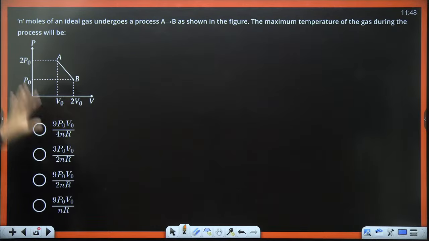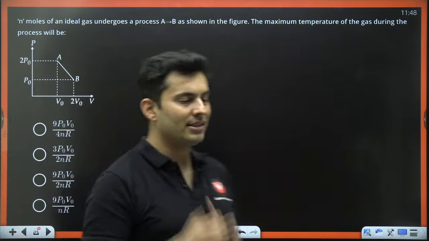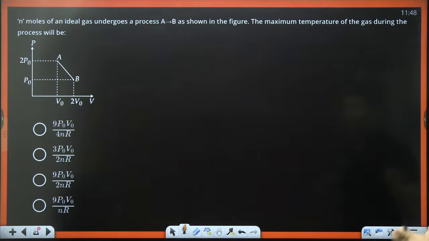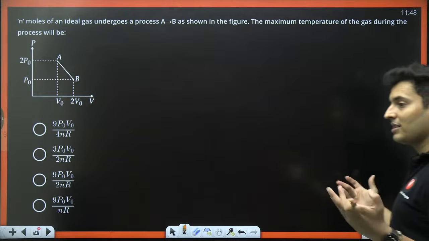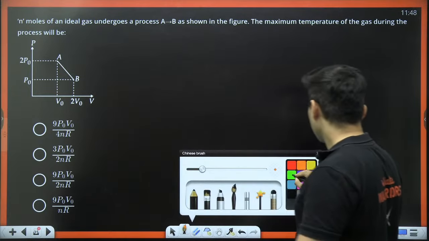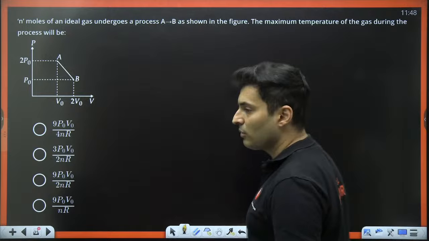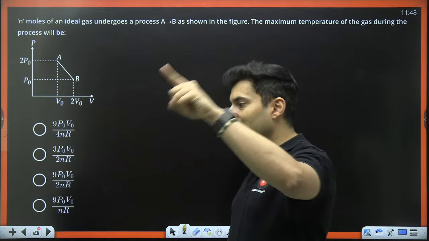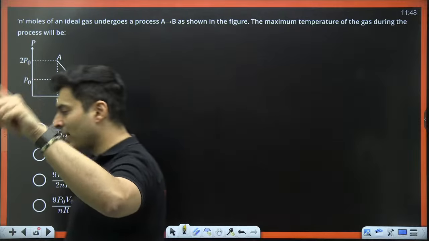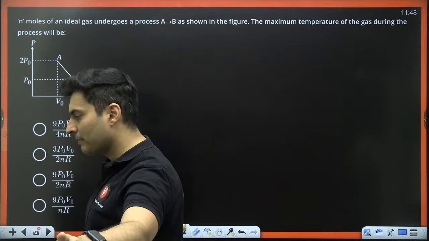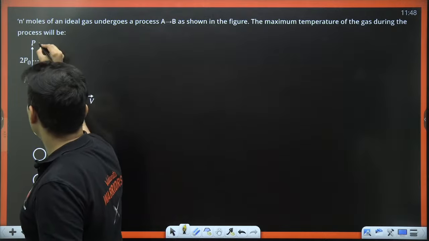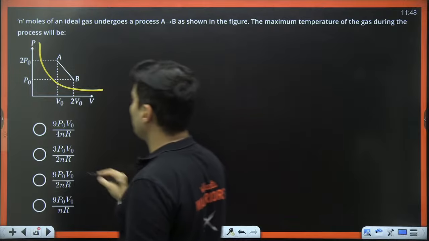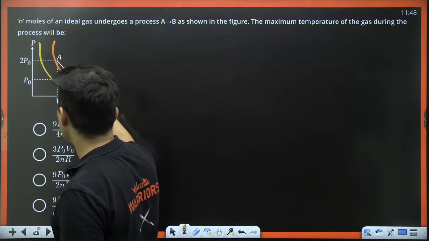Very nice question. This is another question coming up on your screen, and it says, if a gas is undergoing a process from A to B, the maximum temperature in the process will be where? Now I'll tell you what, when you have a pressure versus volume diagram, there are isotherms. That means there are points where the temperature is the same. So it will look something like this. These are the isotherms.